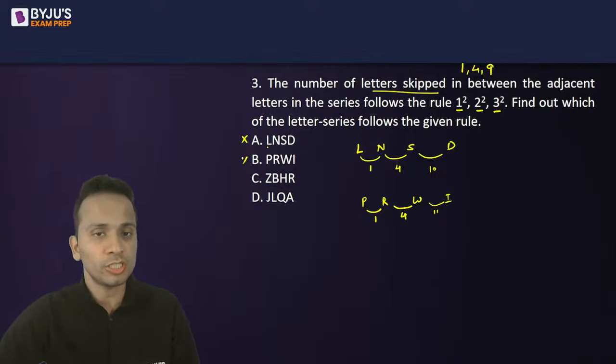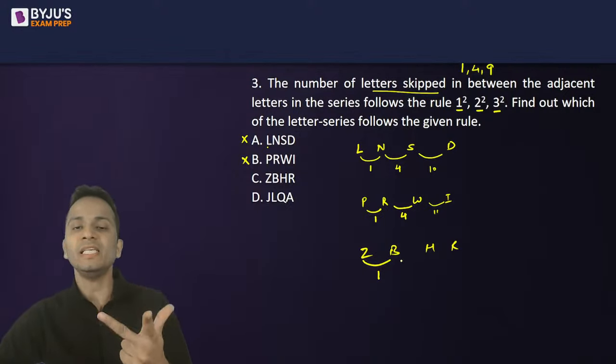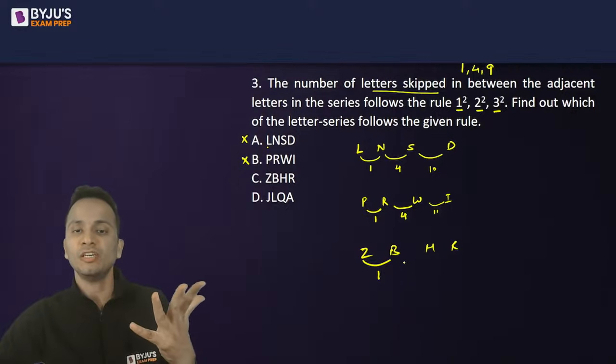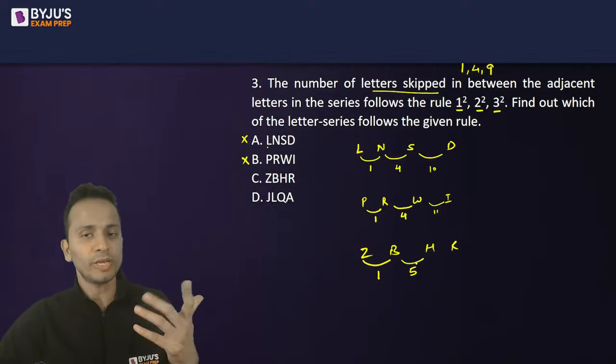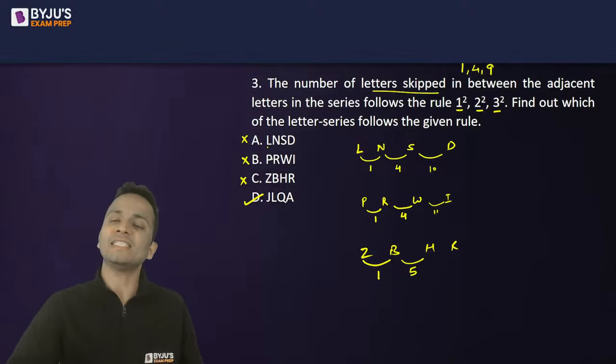So again, this is not the answer. Z, B, R, Z, B, H, R. So Z के बाद A skipped हुआ 1, B के बाद C, D, E, F, G. 5 letters are skipped. Okay, so again, this cannot be the answer. So only option D is left, and that is the answer.